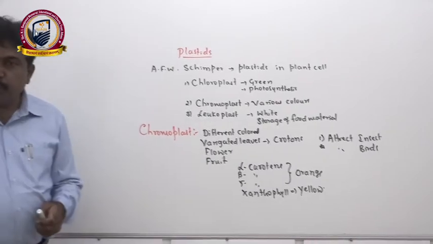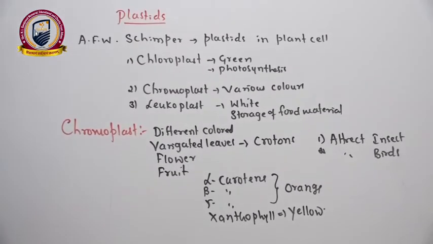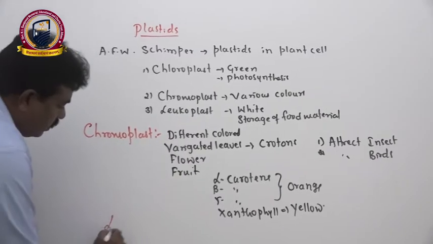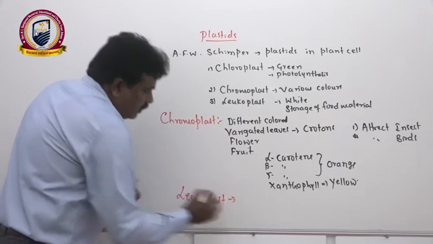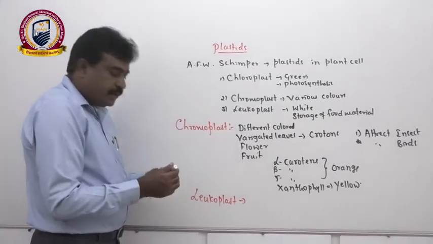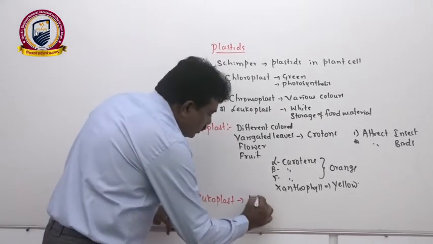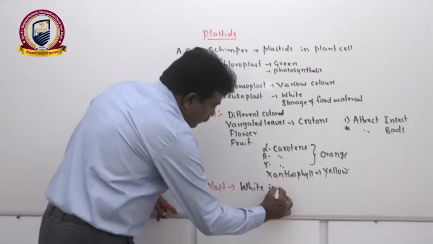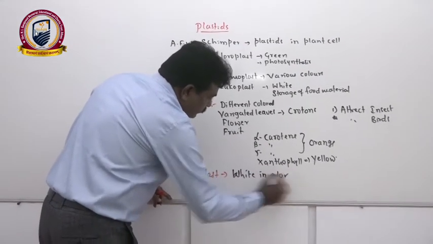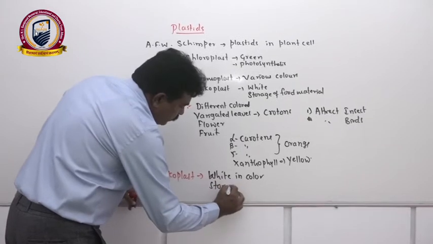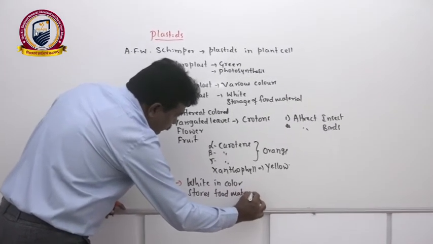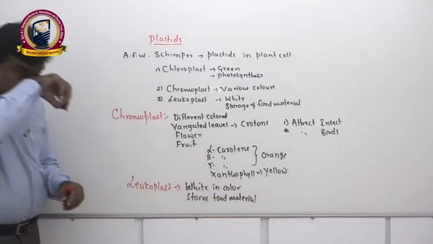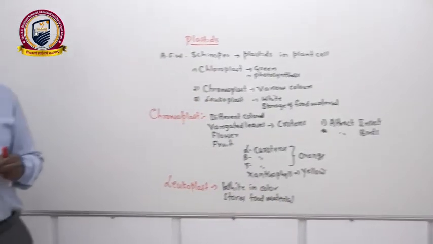Another most important one is leucoplast. Generally, the leucoplast is white in color and helps in storage of food material. They store food material. As we know, all the food grains are white in color due to the presence of leucoplast itself.